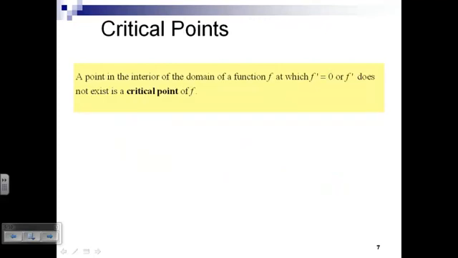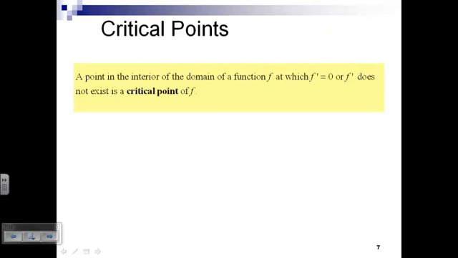There's one other place where local maxes and mins can occur. And that's when the derivative doesn't exist, the corners or the cusps. We have a special name for the locations of horizontal tangents and places where the derivatives don't exist.